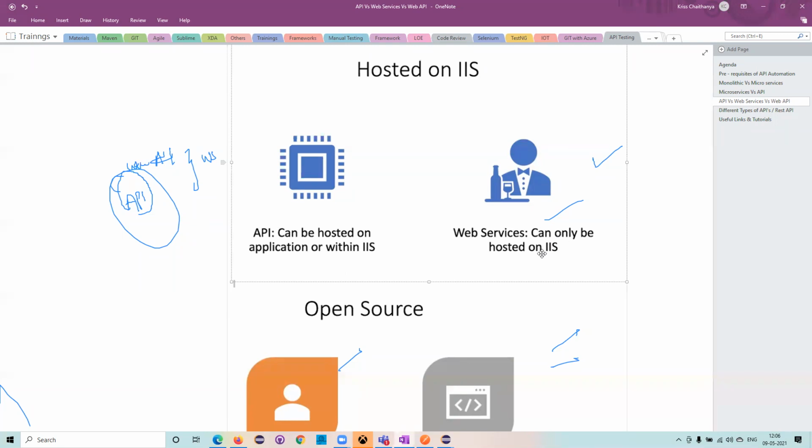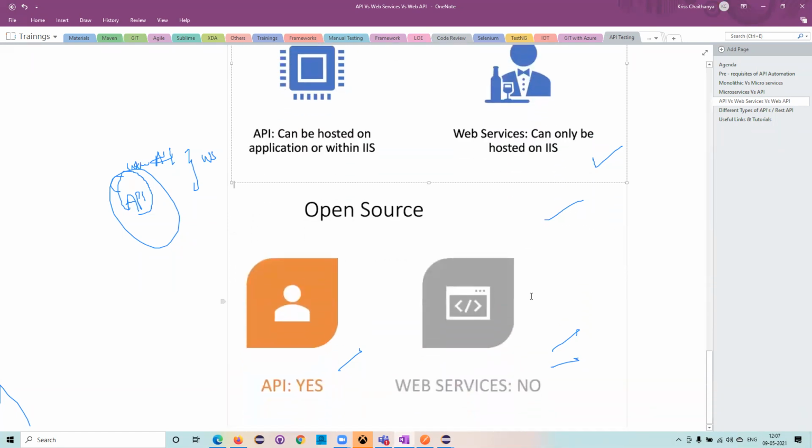Means now in the cloud, we will take an IIS, and then it can be hosted there and it can be accessed from there. So even in your machine, if you have hosted and made your machine a server, it can be accessed by anyone via internet, if you are able to access that particular system and access the data. Now for the web services, definitely it should have that IIS in the system, and then that should be available in the internet, then only it can be accessible. So that is the basic difference between these.